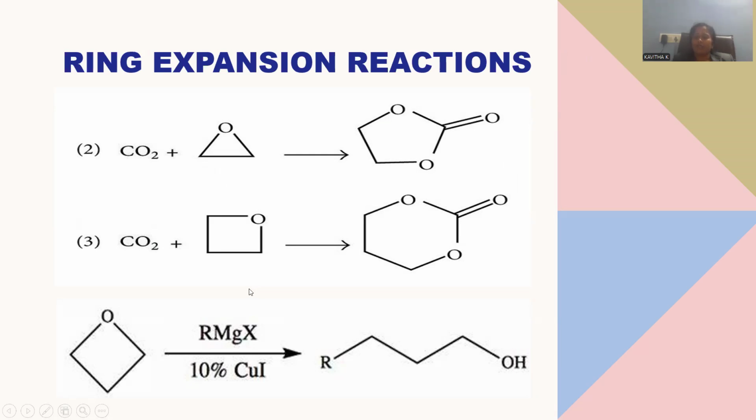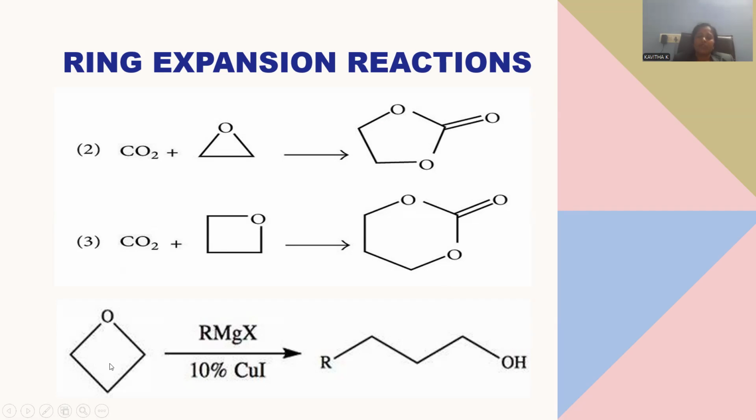Being four-membered rings, they are very strained in nature and have a natural tendency to enlarge themselves. Three-membered ring systems, called oxiranes or epoxides, can be treated with carbon dioxide, giving rise to a five-membered ring system with oxygen within the ring. And oxetane, what we are focusing on for this session, will be treated with carbon dioxide and is able to generate a six-membered ring system with two oxygen heteroatoms within the ring. These are the possibilities for the ring expansion reactions.